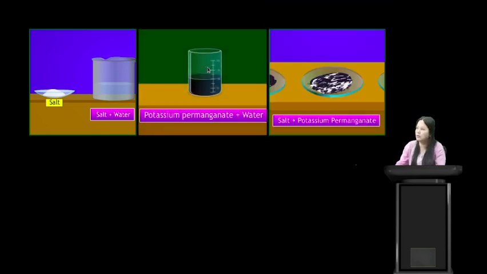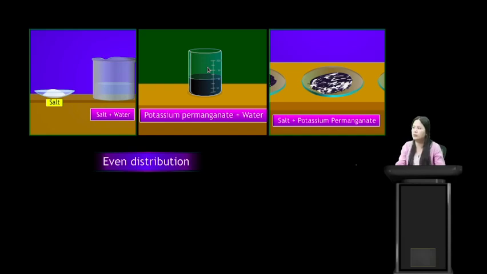So we have 3 cases here. Salt plus water, potassium permanganate plus water, and salt plus potassium permanganate. So what do we observe here, students? We see that in the first 2 cases, there is even distribution. When you dissolve salt into water, whether at the top of the cup or at the bottom of the cup, you will taste the saltiness equally, if it is dissolved. Similarly, for potassium permanganate and water, the color of the solution at the top and the bottom is the same. So there is even distribution in these 2 cases.